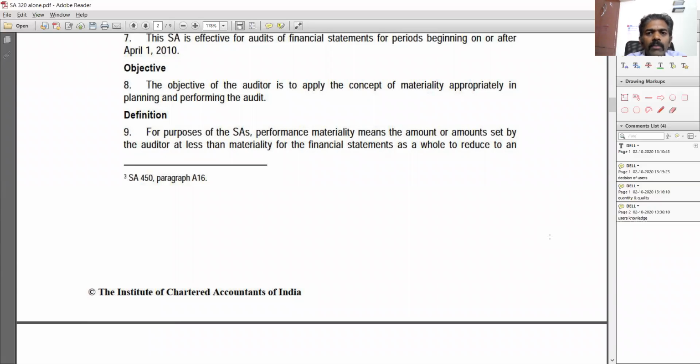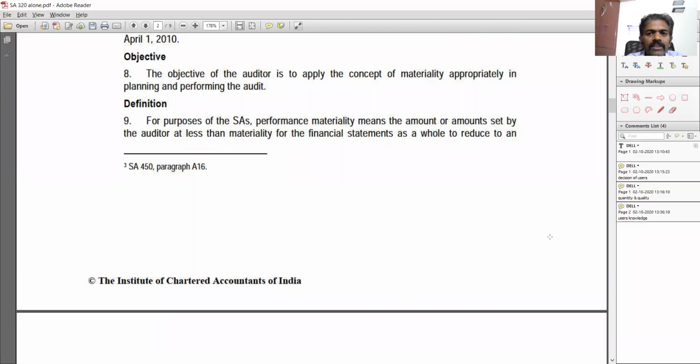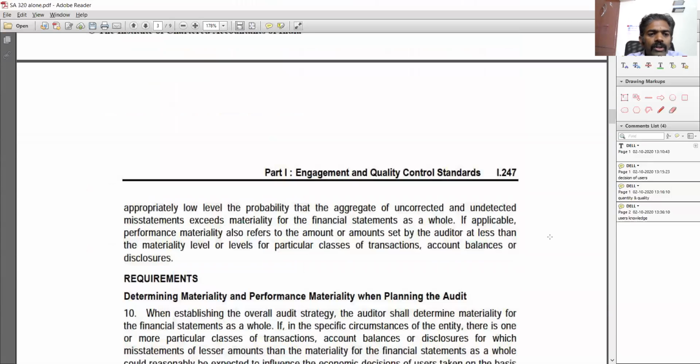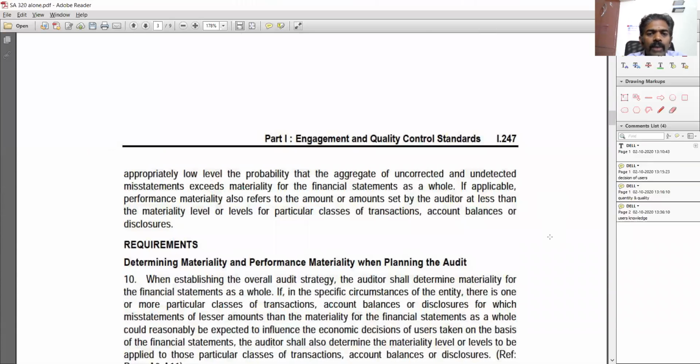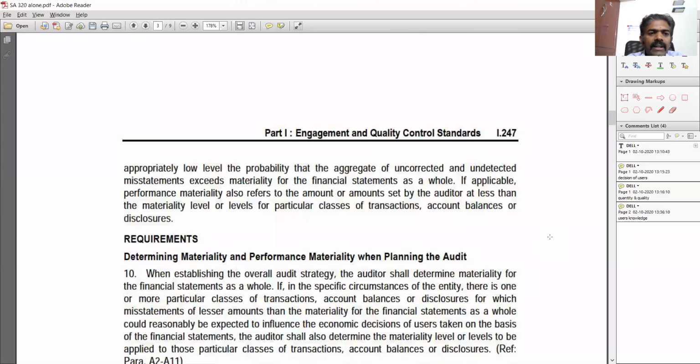It means the amount or amounts set by the auditor at less than materiality for the financial statements as a whole, to reduce to an appropriately low level the probability that the aggregate of uncorrected and undetected misstatements exceeds the materiality for the financial statements as a whole. So what they are saying is that we set overall materiality first, so that whatever number is beyond that number, we are going to report it, or dive deep into it and find out. That is at the planning level.